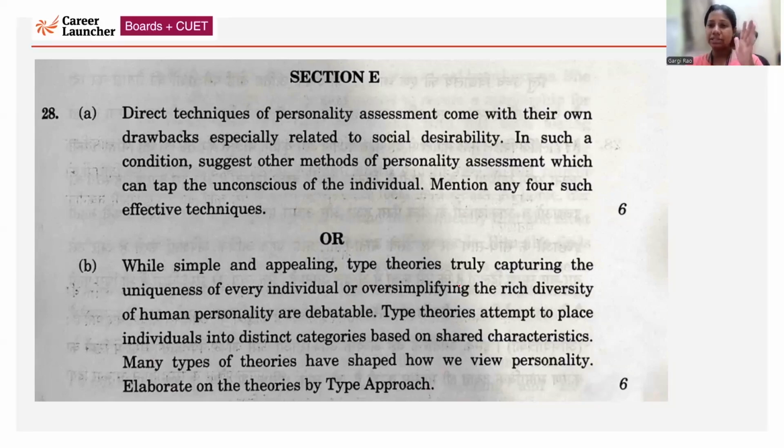Let me tell you what needs to be written for each of these tests. For example, the Rorschach ink blot test. I will tell who gave the test, that is Hermann Rorschach. Then we'll talk about how many cards there are, and the type of administration.